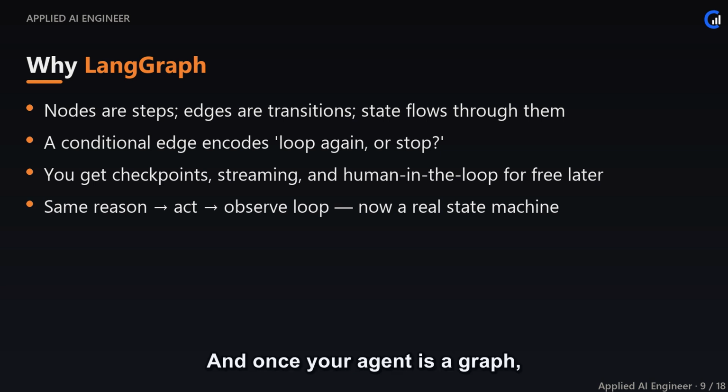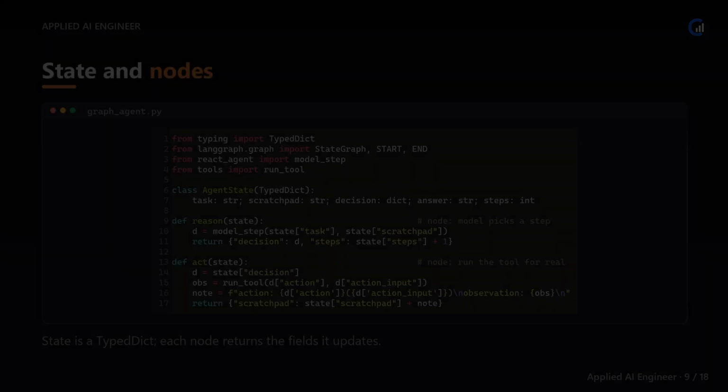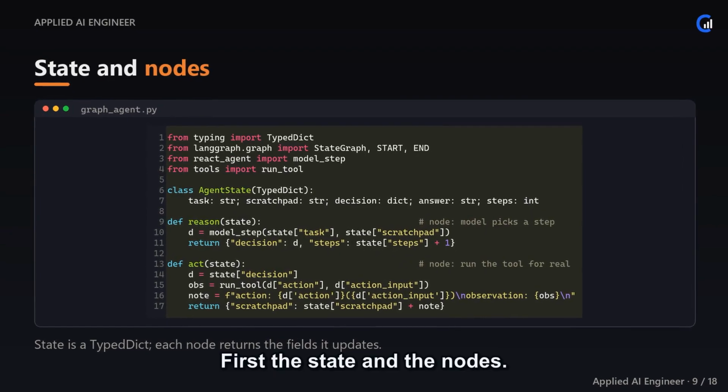And once your agent is a graph, you inherit the hard parts for free in later episodes: checkpointing so it can pause and resume, streaming of intermediate steps, and human-in-the-loop interrupts. We get all of that without changing the underlying loop. First, the state and the nodes.